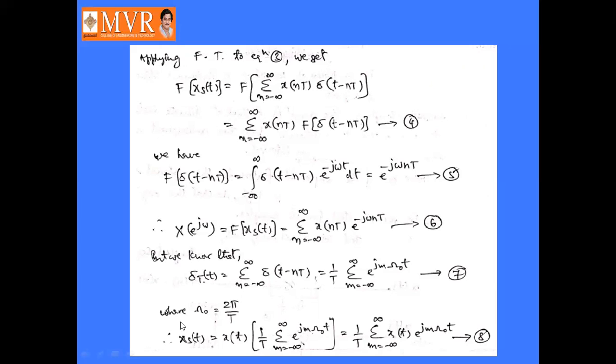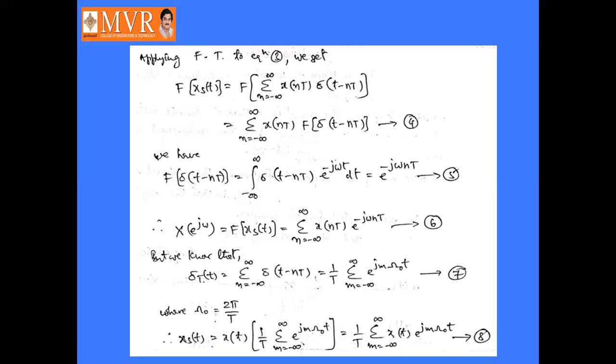But we know that delta T of t is equal to sigma n is minus infinity to infinity delta of t minus nT, and this is one relation. In earlier classes we discussed this relation, that is 1 by T into sigma m equal to minus infinity to infinity e power jm omega naught t.